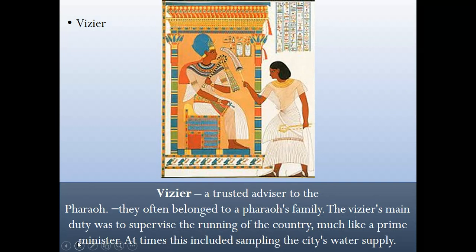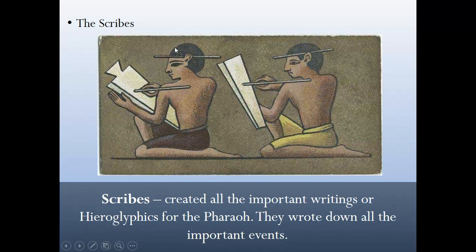Vizier. Vizier, a trusted advisor, you can see where that word came from, to the pharaoh. They often belonged to a pharaoh's family. The vizier's main duty was to supervise the running of the country, much like a prime minister. At times this included sampling the city's water supply. Interesting. The scribes. Scribes created all the important writings or hieroglyphics for the pharaoh. They wrote down all the important events.